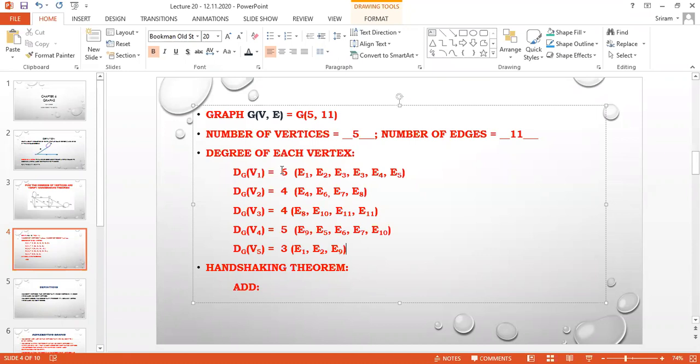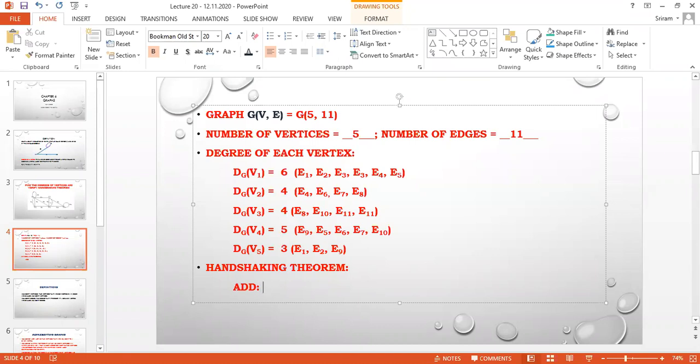I need only the numbers 6, 4, 4, 5, 3. That's all. I need only the numbers. The edges in the bracket are only for your understanding. I am writing this only for the understanding. Does everybody understand the idea? Got the idea, dear?